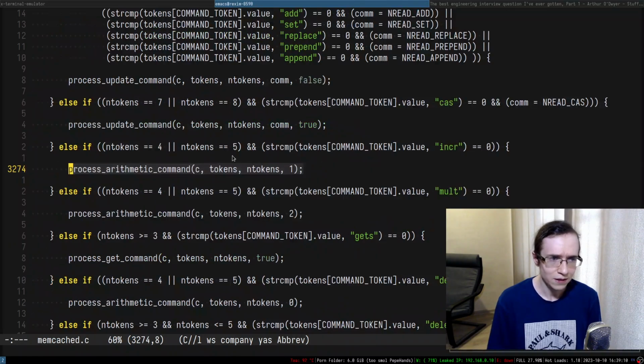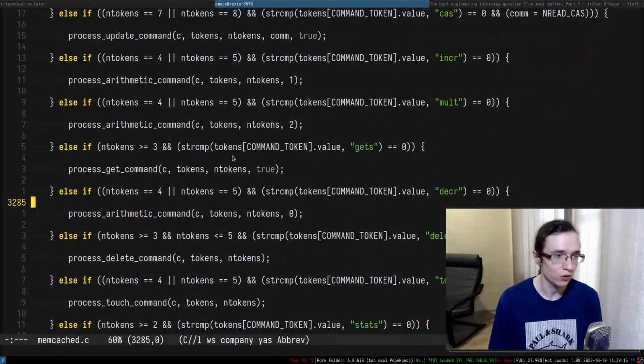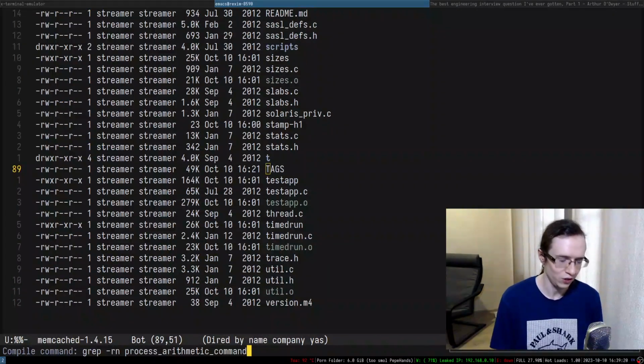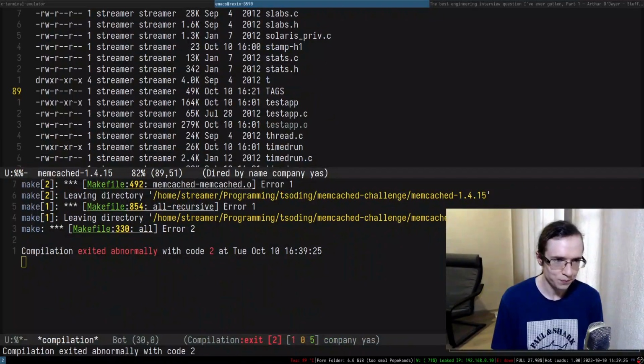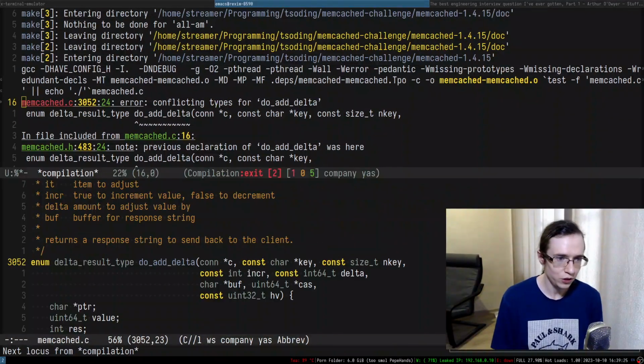Let me actually see if we use that correctly. Okay, so that seems to be okay. So increment is 1, multiplication is 2, and decrement is 0. So let's try to rebuild this entire thing. And it doesn't build. Let's go to the compilation errors.